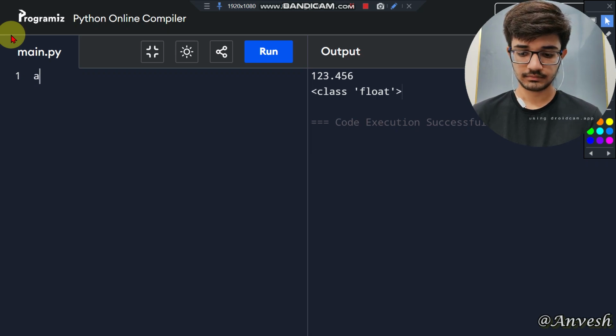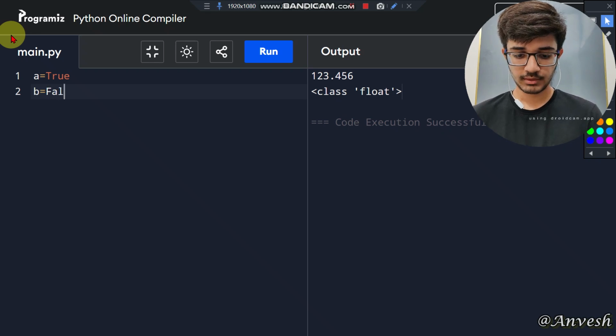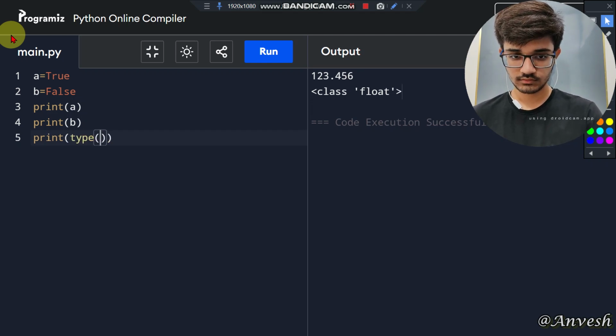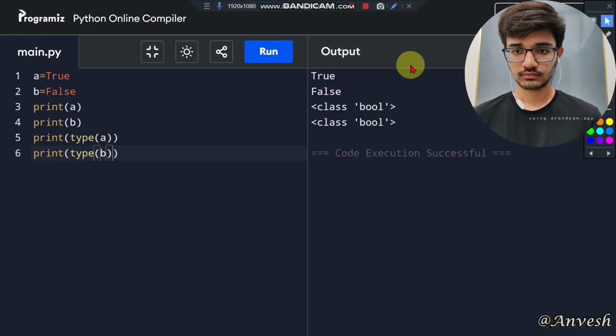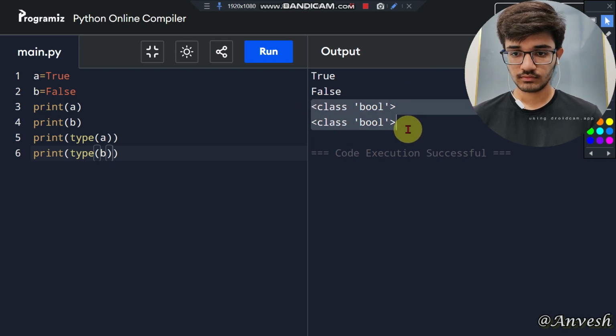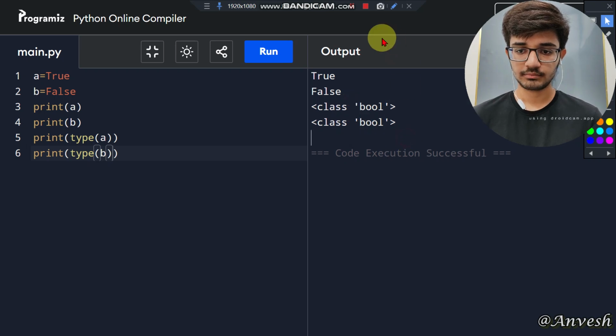Let us print True, False, F must be capital here. Bool means Boolean data type.